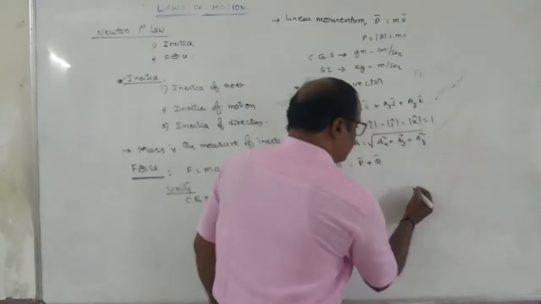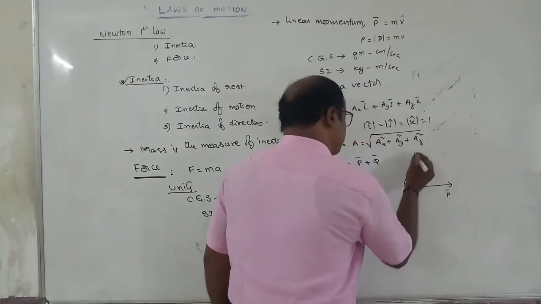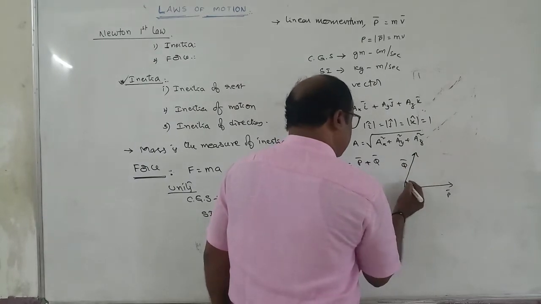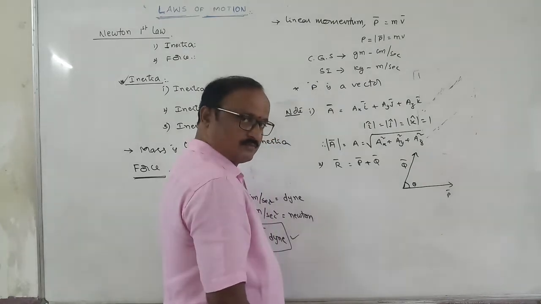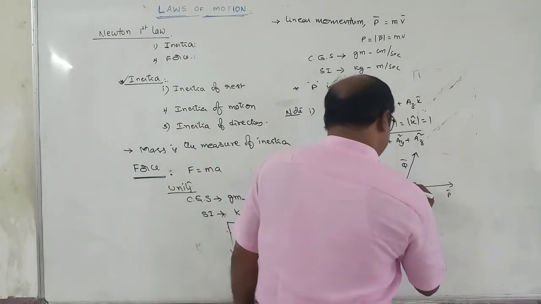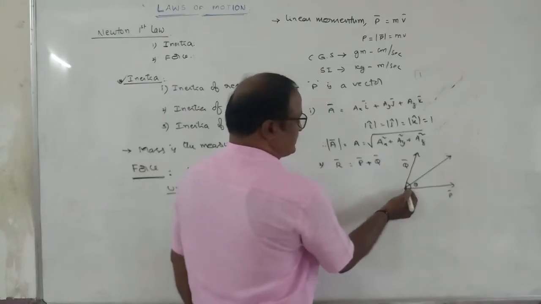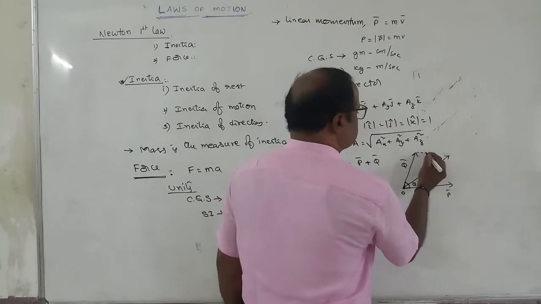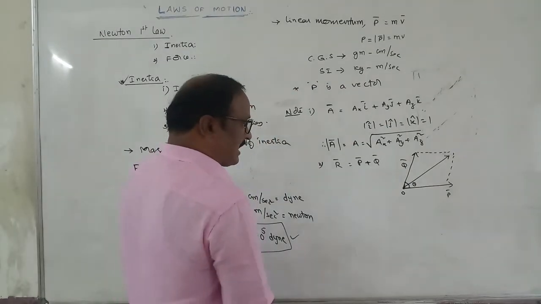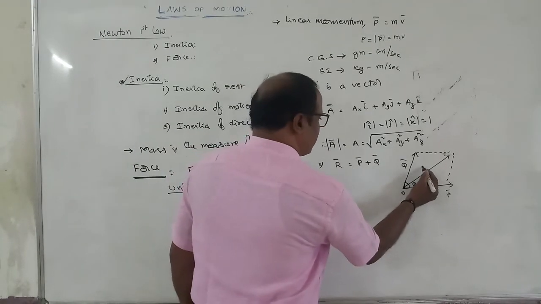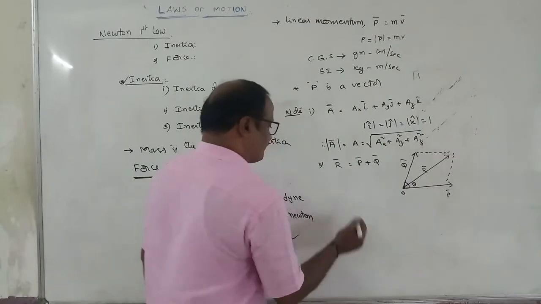Suppose this is P bar and this is Q bar, and let the angle between these two vectors be theta. The resultant of P bar and Q bar can be represented by the diagonal passing through the same point. This is a parallelogram. According to the parallelogram law,